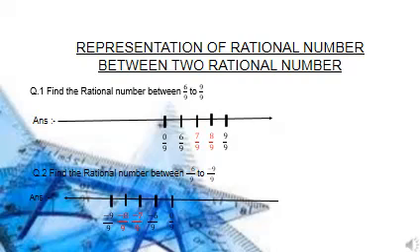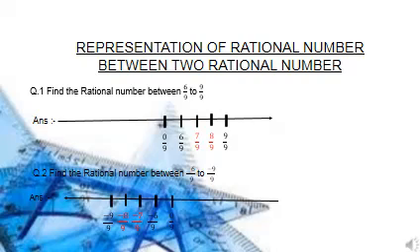Then after writing this, we will see which numbers are missing. After 6, which number comes? We all know, that is 7. 7 is missing. And before 9, which number comes? That is 8. 7 and 8 are missing. So by seeing the numbers, we can find the missing rational numbers. So students, I hope you are clear with this concept. To make you more clear, we will take our second question.